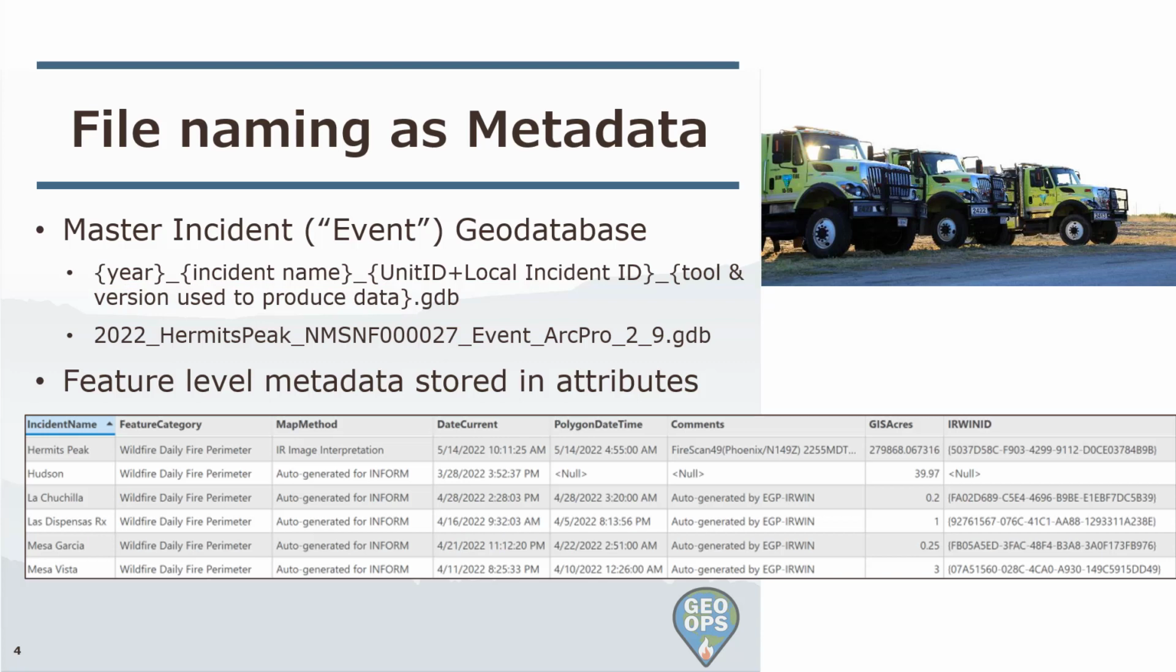Beyond the incident directory structure and naming of individual files within it, we also have feature-level metadata that gets stored in the attributes of each feature layer in the National Incident Feature Service. Feature-level metadata allows each feature, whether it's a point, line, or polygon, to stand on its own if it were to be isolated from the rest of the dataset. We can identify which incident the feature belonged to, what type of feature it is, how and when it was created, among other information.